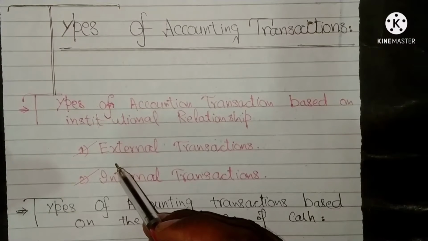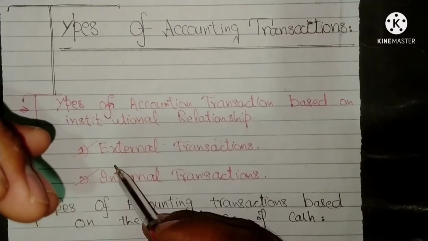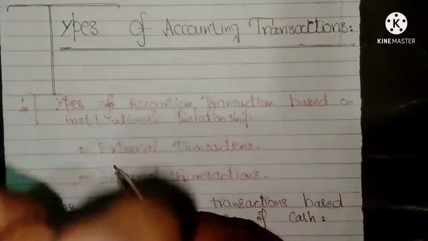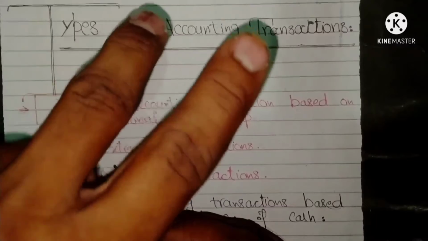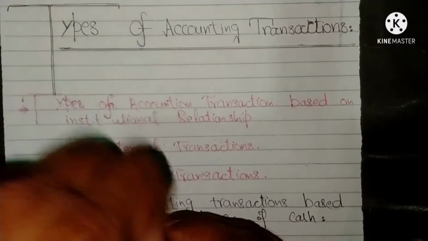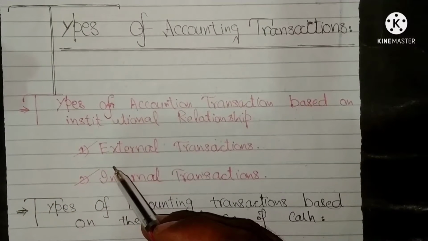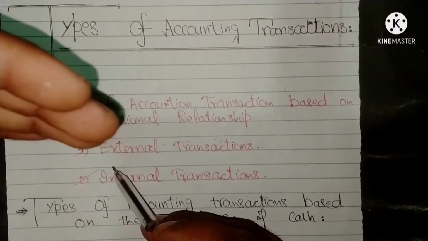Therefore, it can be said that any transaction that is entered into by two persons or two organizations, with one buying and the other one selling, is considered an external transaction. It is also called a business transaction.